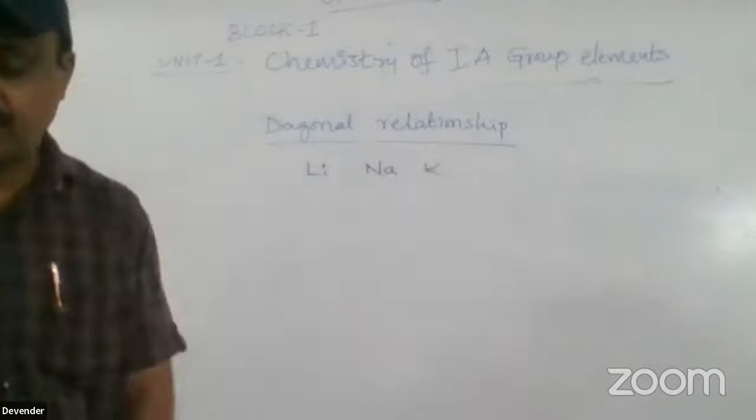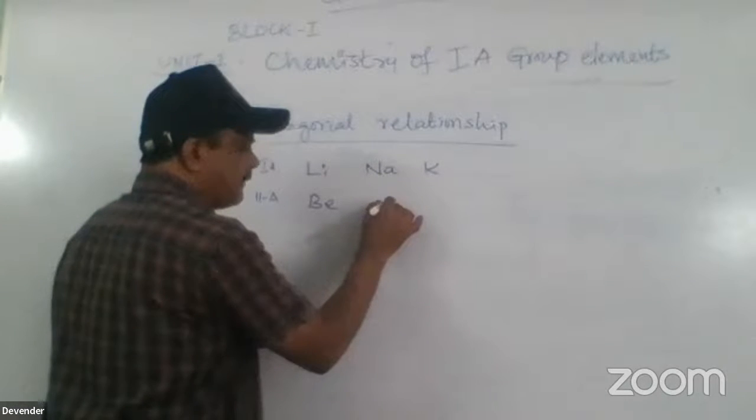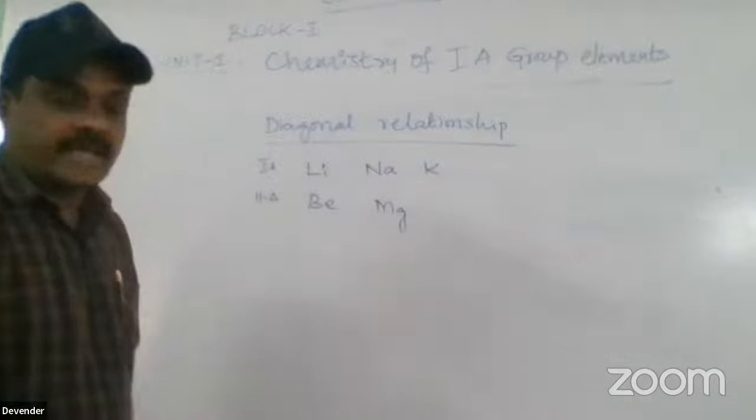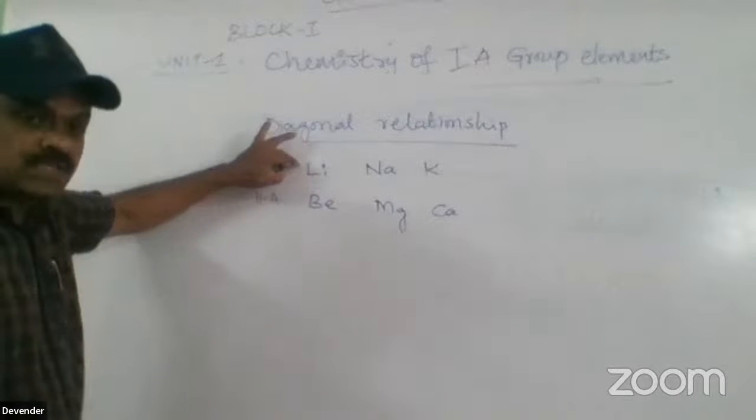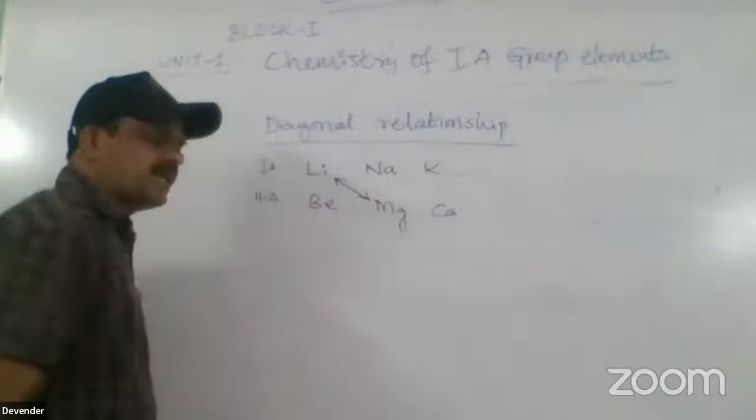Next is beryllium, the second A group: beryllium, magnesium, calcium. Particularly the first element is placed diagonally opposite in the periodic table, and some properties resemble.